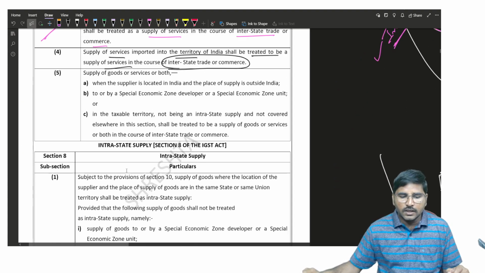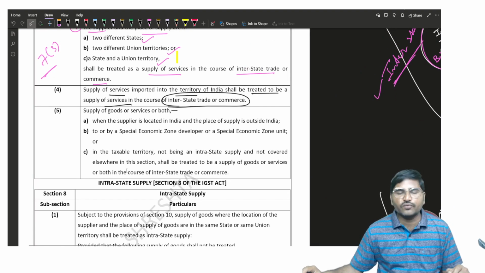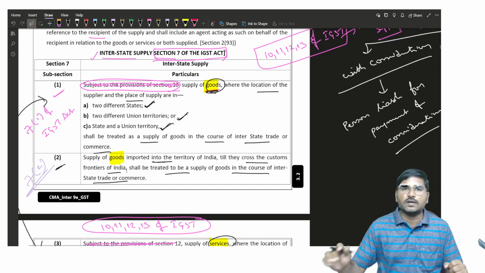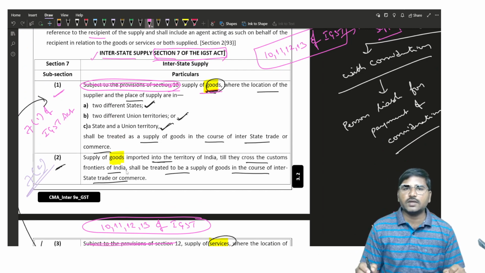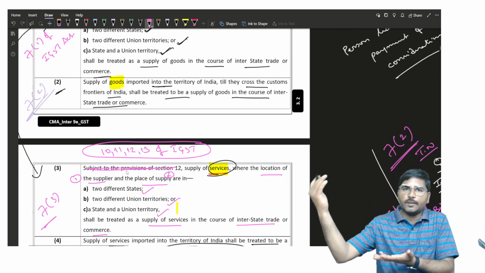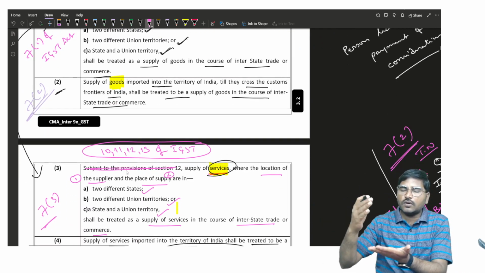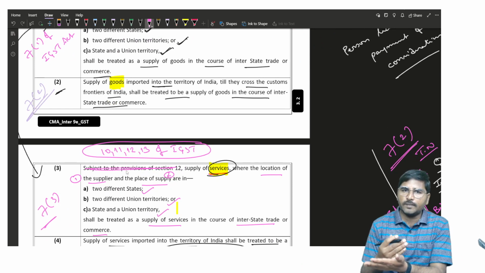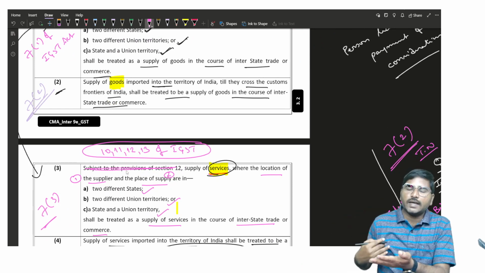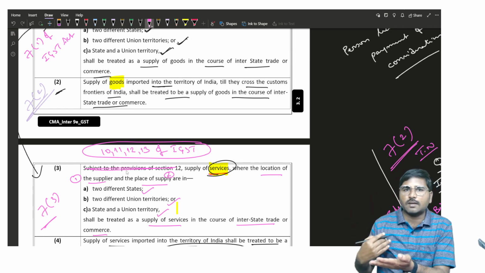Is it clear? And the last one, 7 subsection 5. Before referring to 7 subsection 5, first, 7 subsection 1 is in relation to goods, interstate supply of goods. And the second one: before imported goods cross the customs frontiers of India, if the importer sells those goods to any other person by transfer of document of title to goods, it shall be treated as an interstate supply.